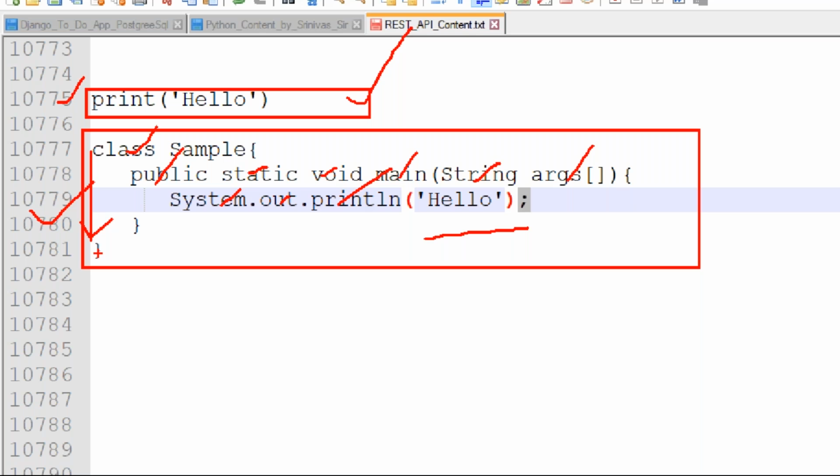And a single line means we can develop within less time, and within less time means the cost of the project decreases. Like that, a number of benefits are there using Python, and a number of drawbacks are there using Java compared to Python. So the major concepts are saving time and saving cost using Django, and giving the best performance. Within less time and with less cost, we can develop the best product. That is possible using Django.